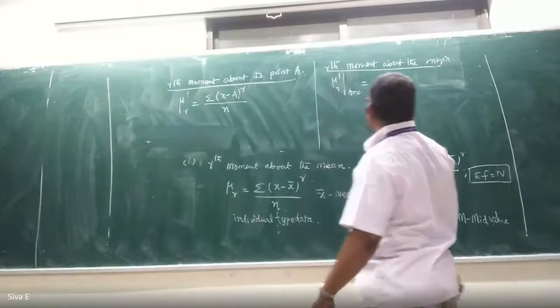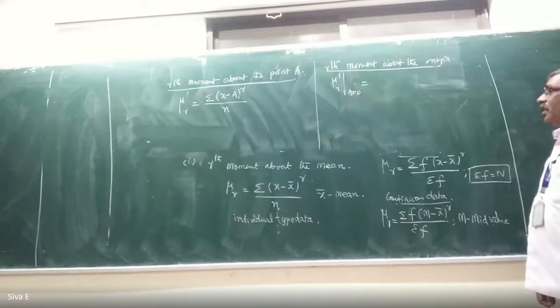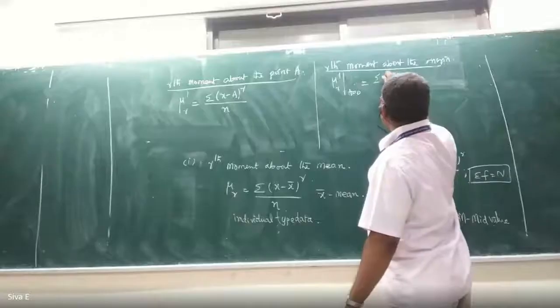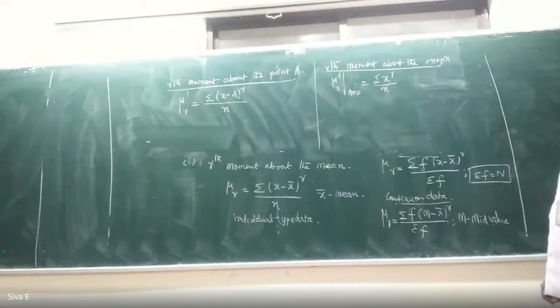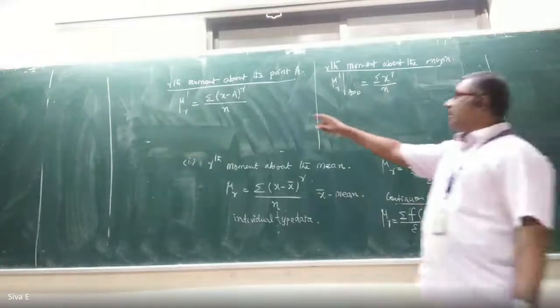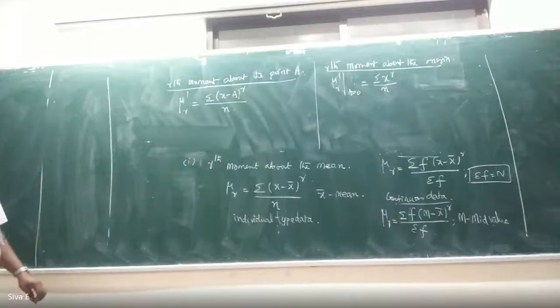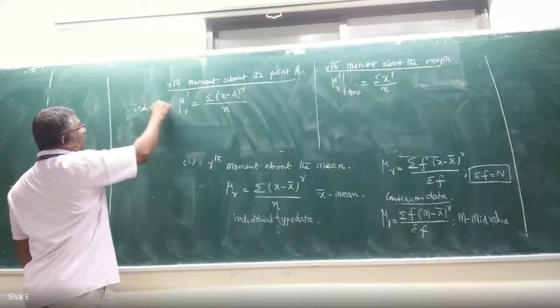That will become, what will you get? Anybody? Summation of x power r by n. Correct. So here a equal to 0. It is for the individual type data.